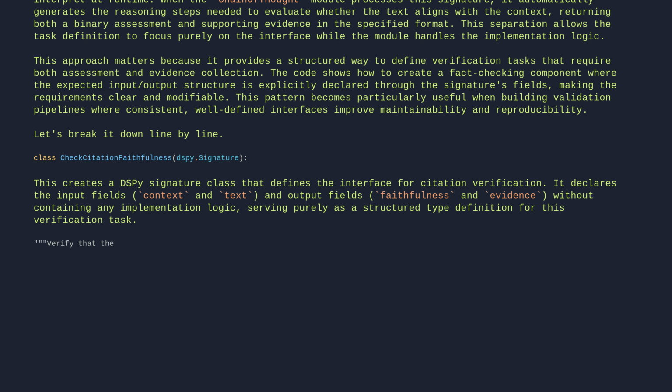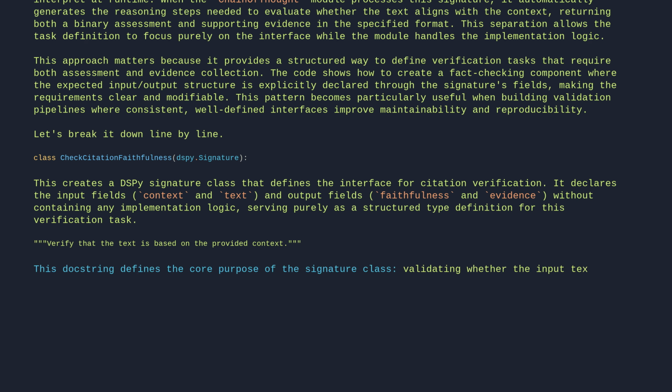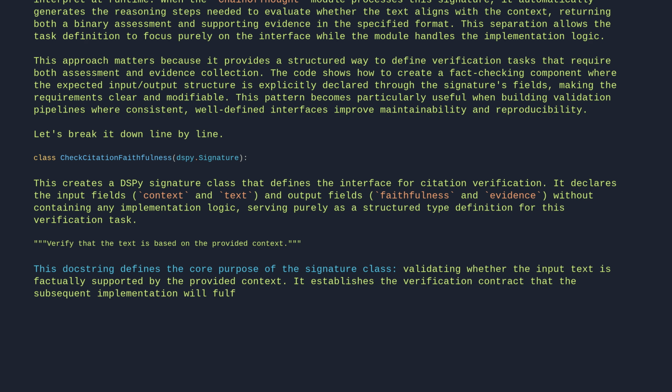"Verify that the text is based on the provided context." This docstring defines the core purpose of the signature class, validating whether the input text is factually supported by the provided context. It establishes the verification contract that the subsequent implementation will fulfill.